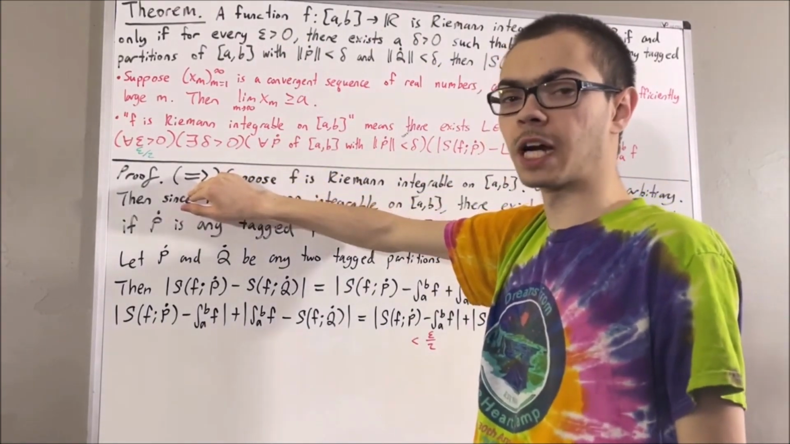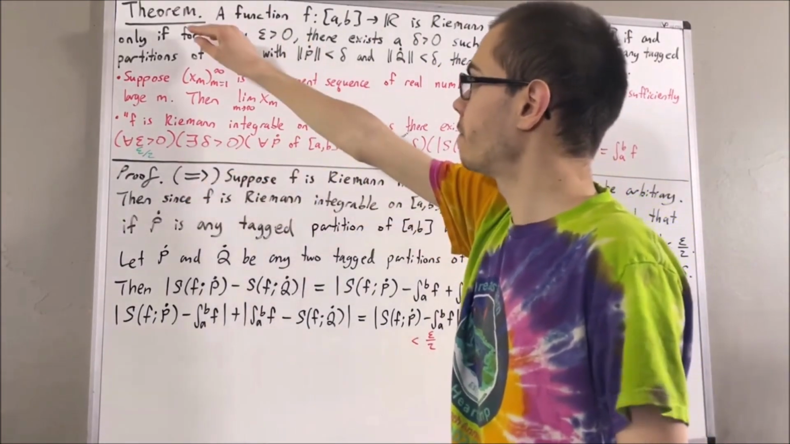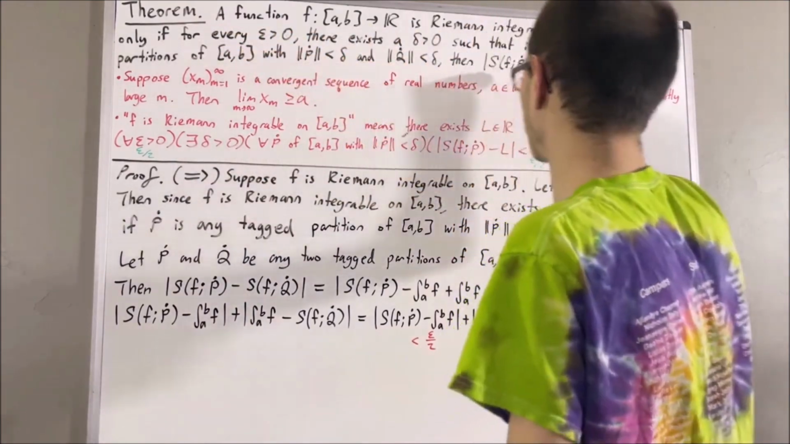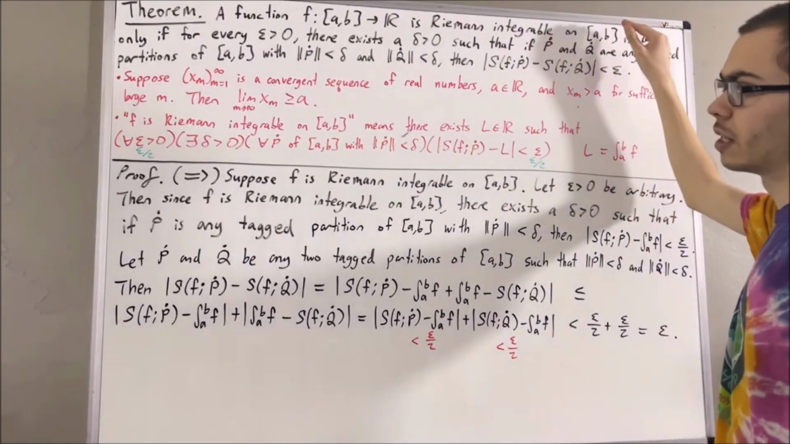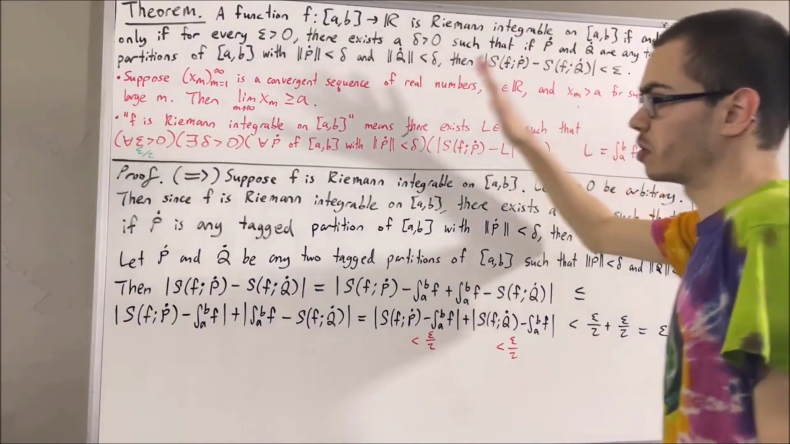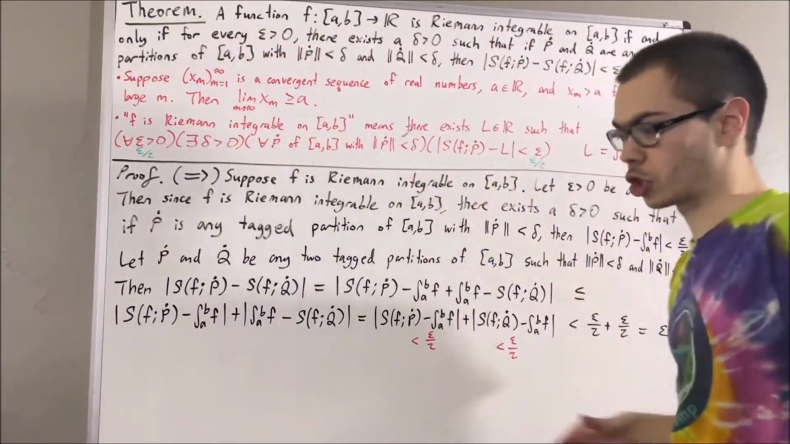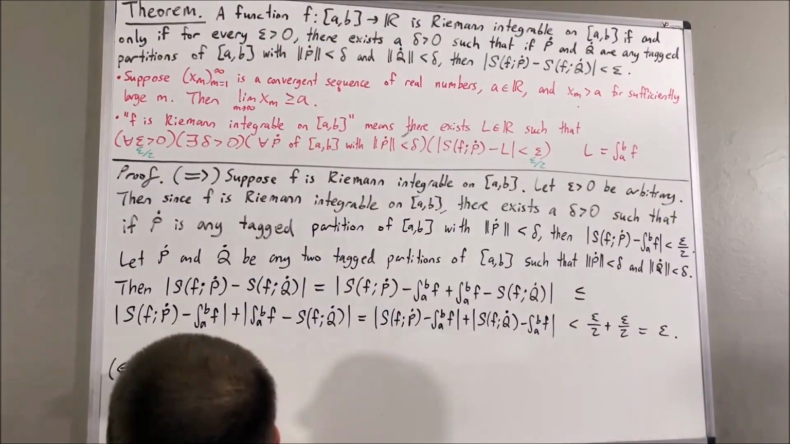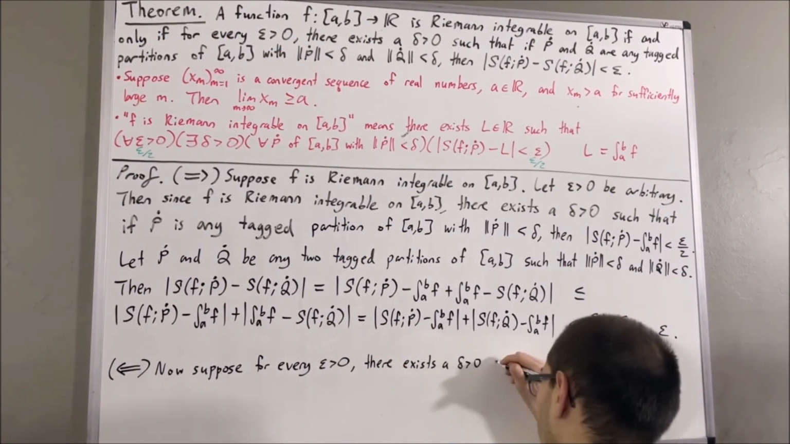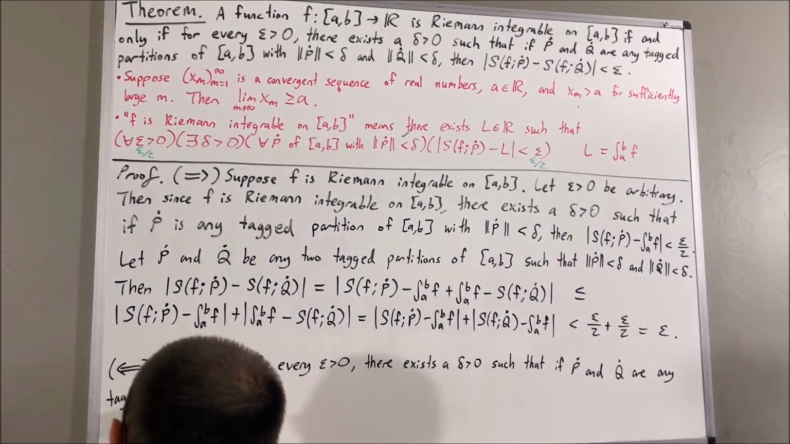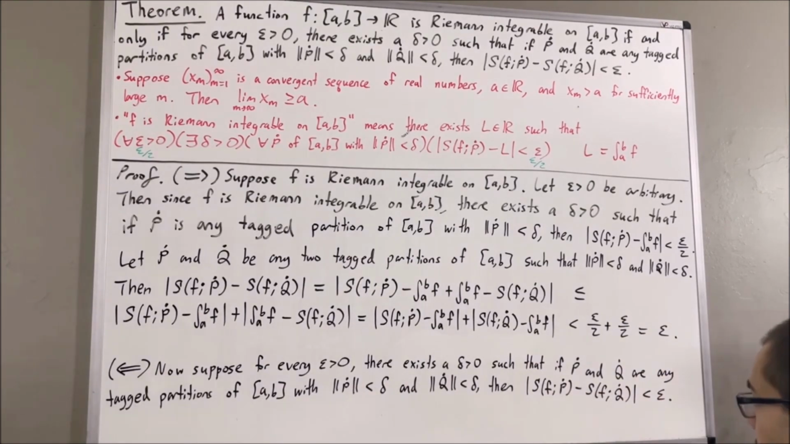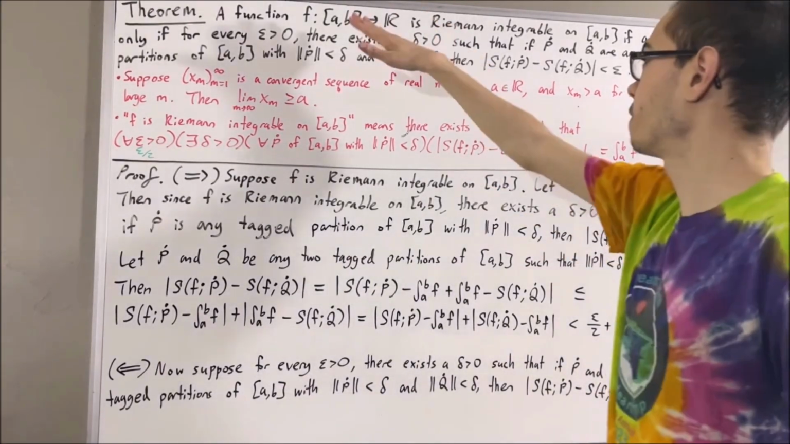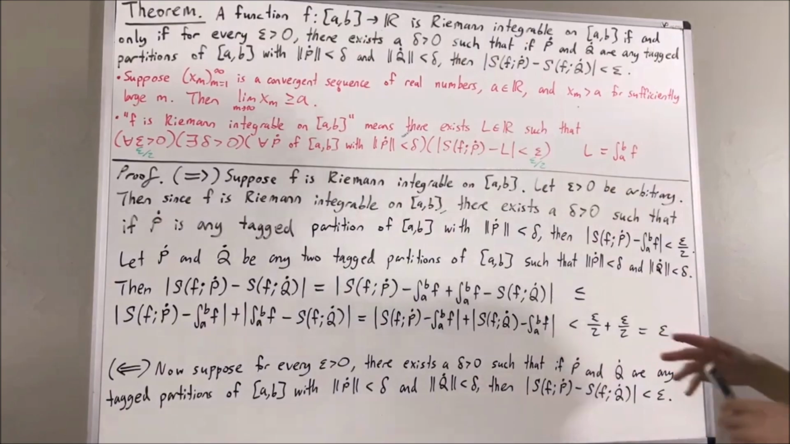Now we're going to prove the converse. We're going to prove if the statement after the if and only if is true, then f is Riemann integrable on a comma b. So to prove that, let's suppose that the statement after the if and only if is true. From here, the whole goal is to show that f is Riemann integrable on a comma b.